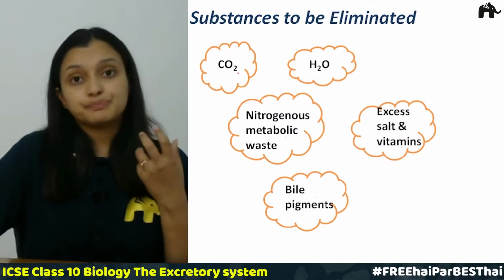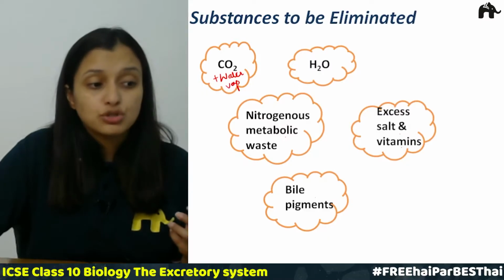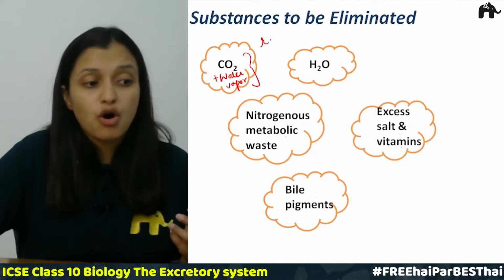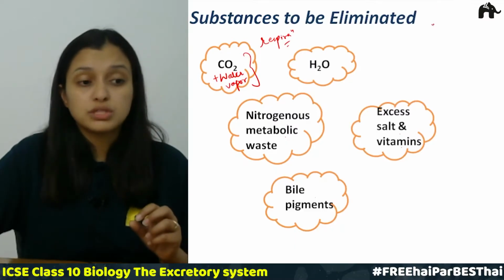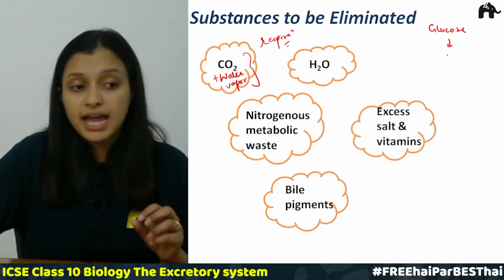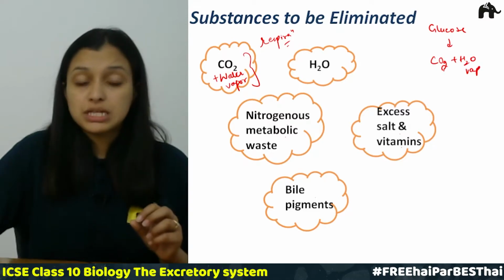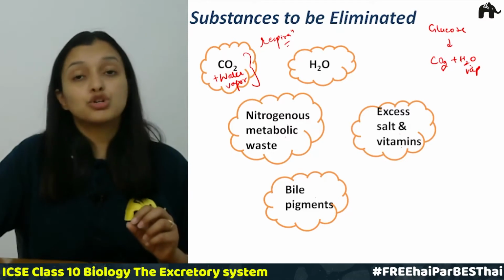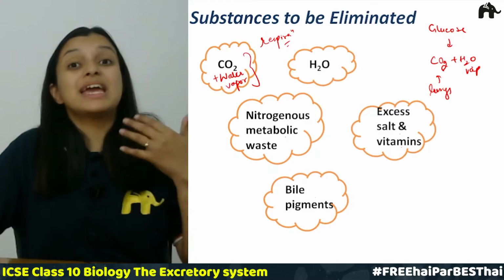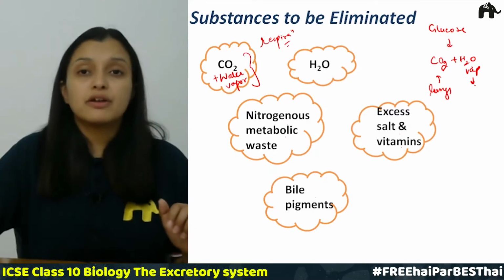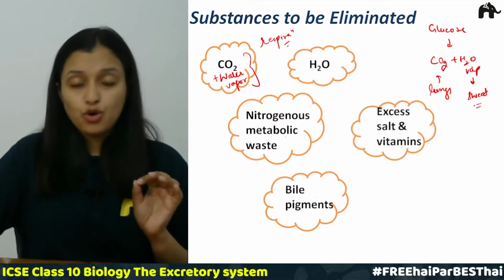So the first one is carbon dioxide, and I will add here water vapor. Both of them are products of respiration. When we respire, glucose is metabolized in our body and it leads to the production of carbon dioxide and water vapors. This carbon dioxide and water vapor are toxic to our body. Carbon dioxide is eliminated from the lungs when we exhale, and water vapors are removed by our skin as sweat. Clear? I hope this is clear.